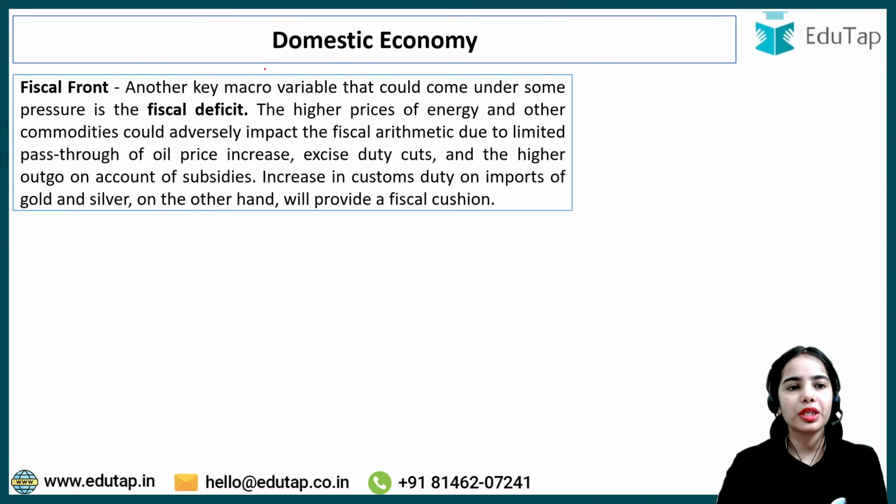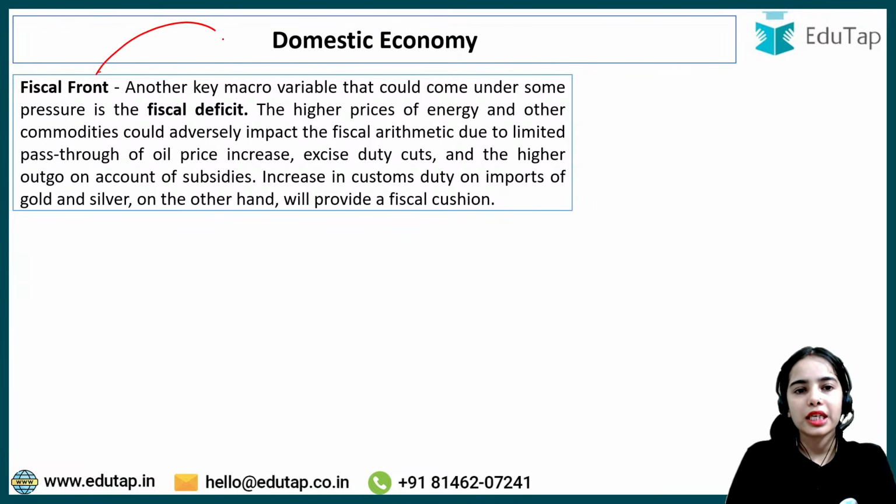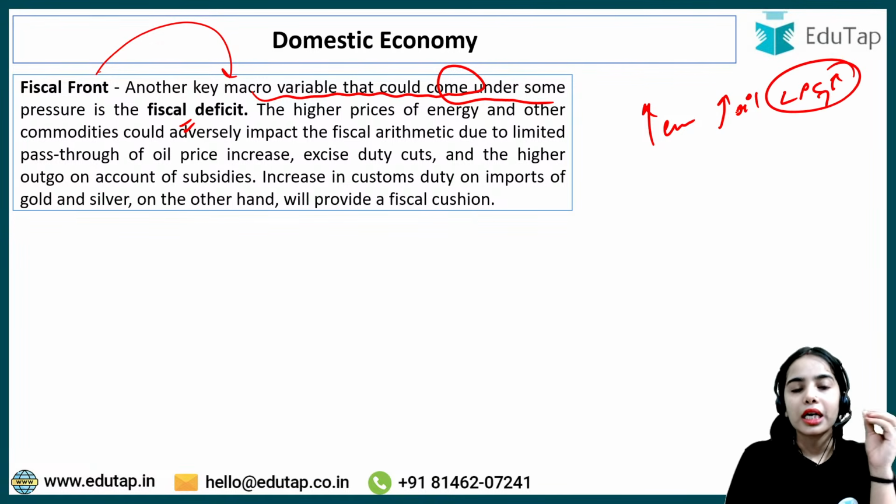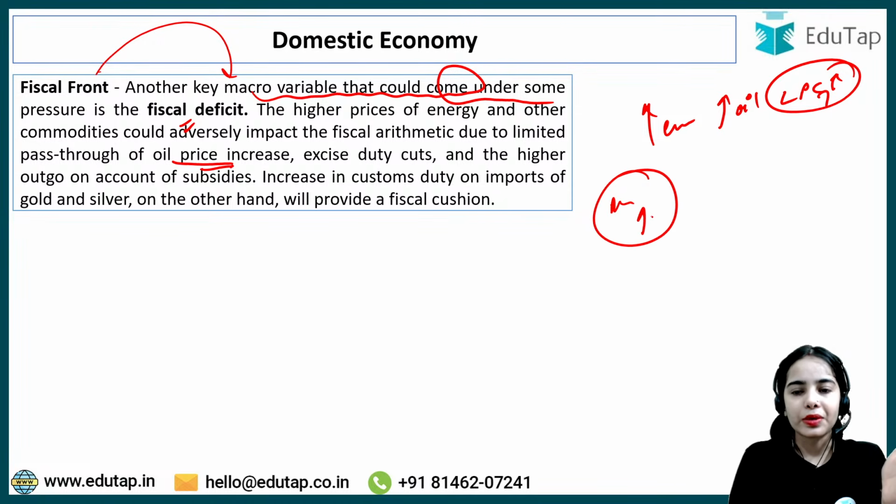Okay, now coming to the next one, the fiscal front. Another key macroeconomic variable that could come under some pressure is the fiscal deficit. There are higher prices of energy. Now the oil prices are increasing, and the LPG prices are increasing. The government is not passing through all the increase in the oil price. So some of the pressure from the oil price increase is handled by the government. So the government has to spend more.